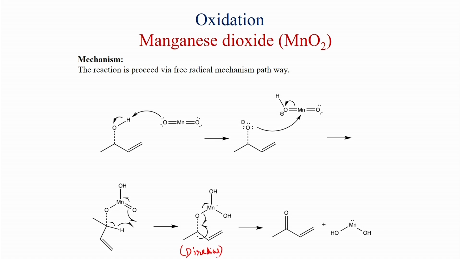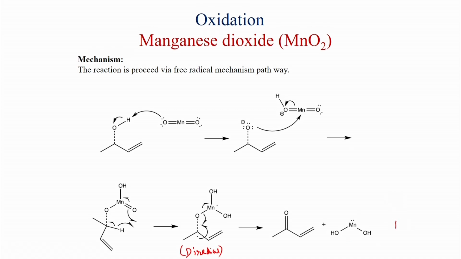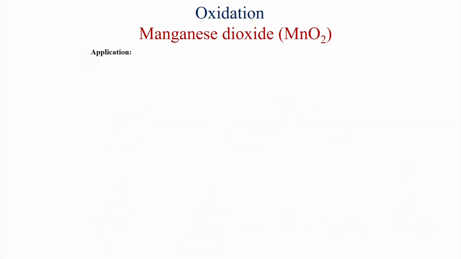And this diradical then fragments, one electron comes from here and another electron goes to the manganese. So, manganese becomes manganese hydroxide, which is +2. So, manganese 4 becomes manganese 2. So, this is the reduction happening, and here alcohol is becoming a carbonyl compound. So, the oxidation is happening.